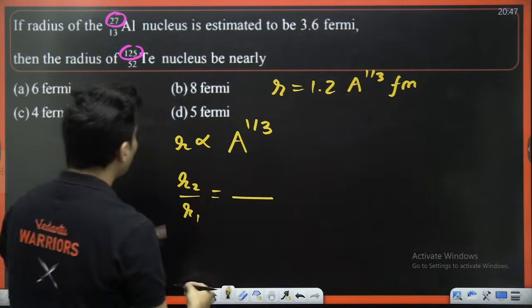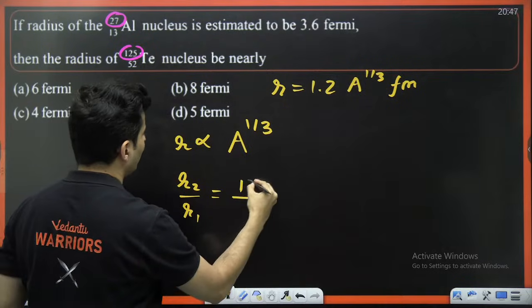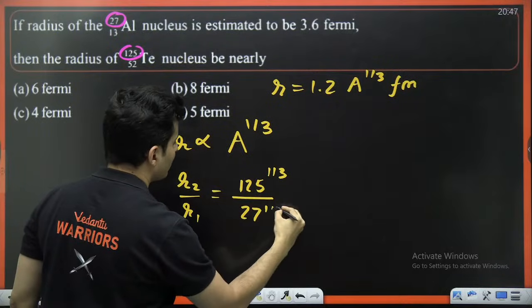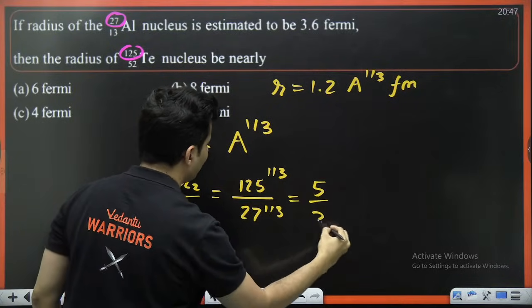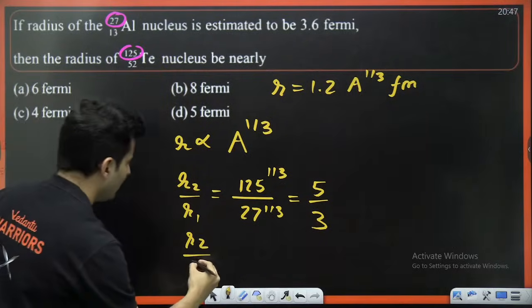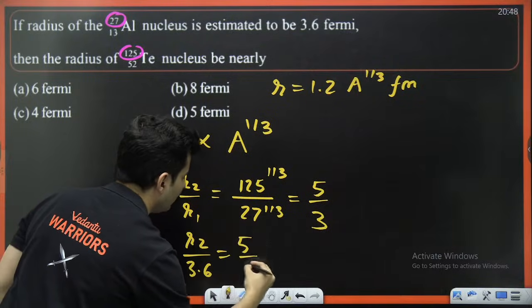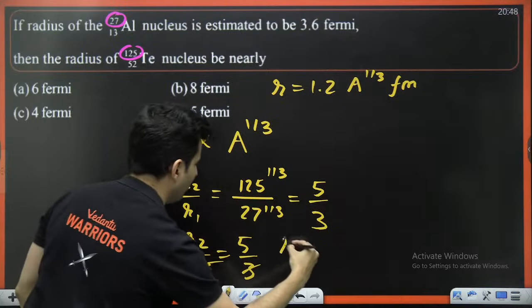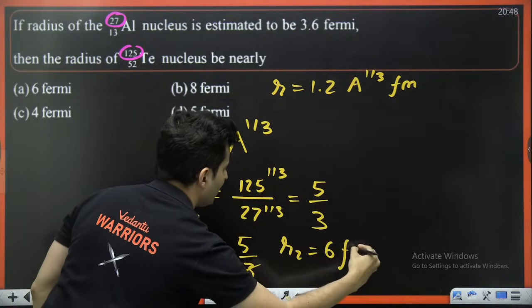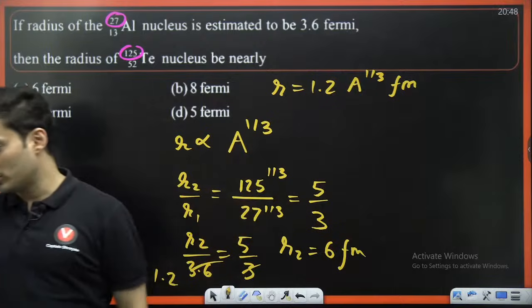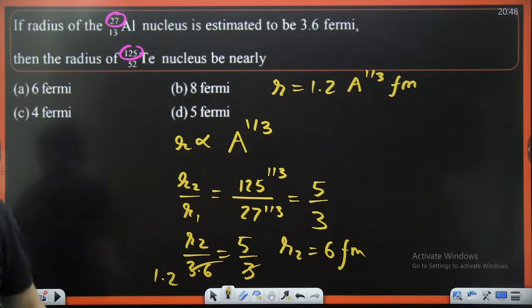R2 by R1. R2 is basically related to 125 raised to 1 by 3, R1 is for this one, so 27 raised to 1 by 3. So this is 5 by 3. R2 I do not know, R1 is 3.6, times 5 by 3. 3 goes with 3.6, 1.2, and 1.2 into 5 is 6. So 6 femtometer. 6 is option A. Just check this out. Yep, that is correct. You just had to use the proportionality. Understood? Clear? Let's go ahead.